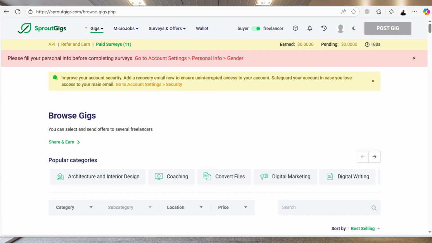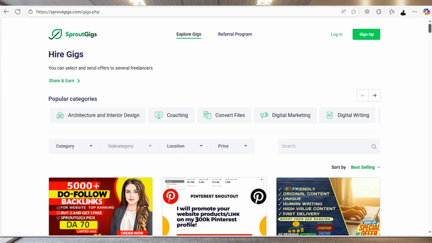So as you can see, gigs right here, same thing that I've said. Apart from that, there isn't much that you can do. Just make sure that you fill in your information on your account to ensure that everything is filled out, right? Then you can browse the gigs right here, possibly by categories, like coaching, digital marketing, convert files, digital writing, and things like that. So these are some of the people that provide these services. Do follow backlinks, most likely backlink stuff. Pinterest, I'll promote your website products on my 300,000 profile.